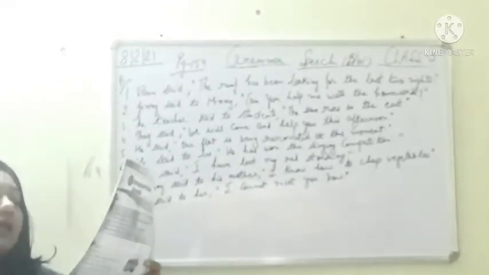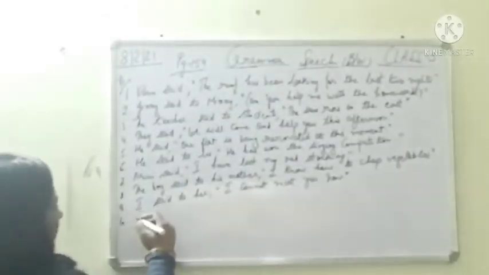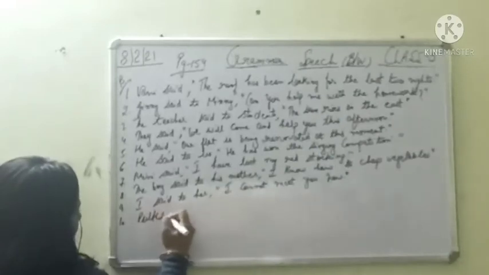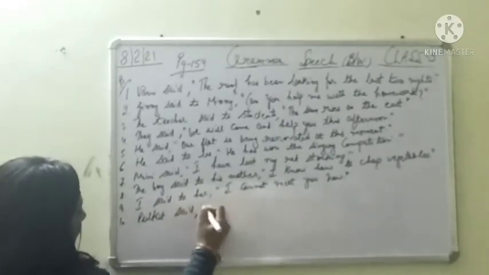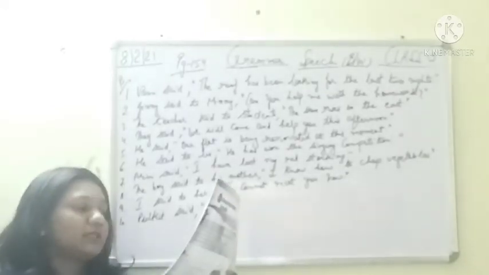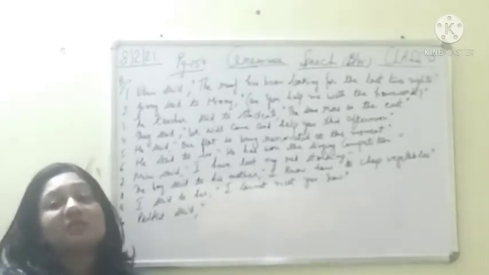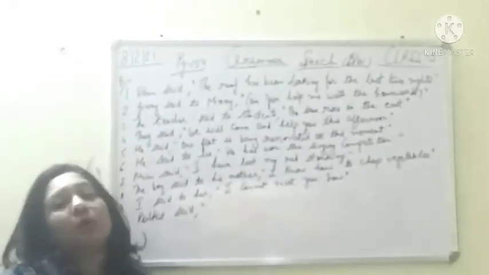Okay. Next and the last one. Pulkit said that he liked that television show. That, this. Pulkit said, comma, inverted commas begin. What did he say? Pulkit said he. Always change to first person when the speaker himself is narrating something or reporting something.